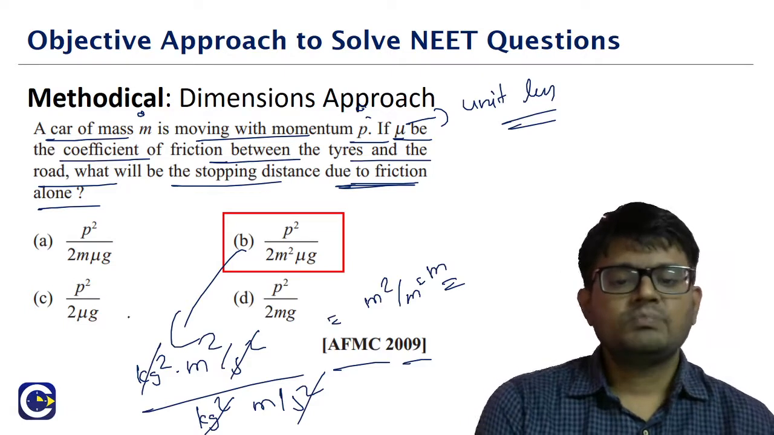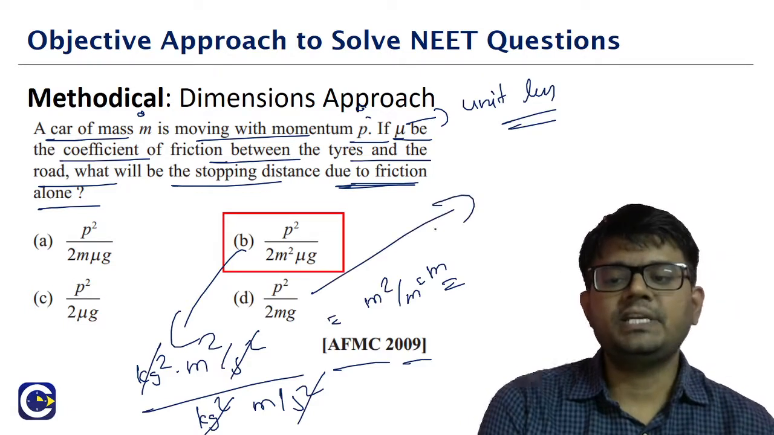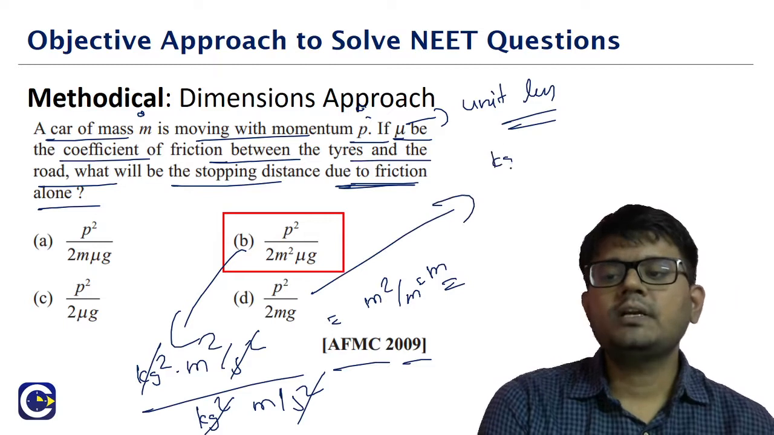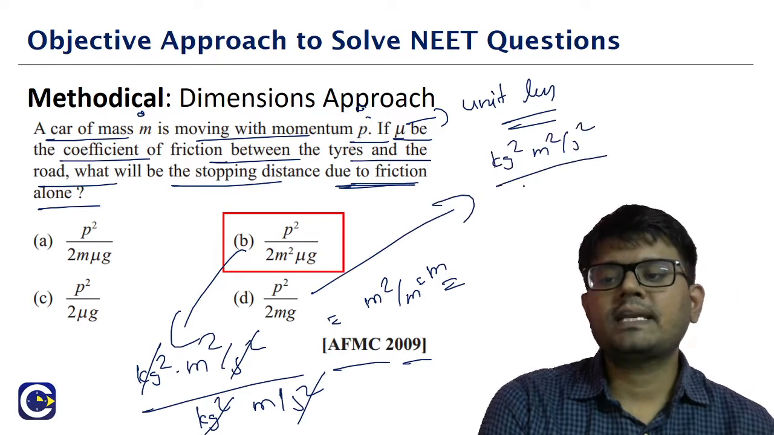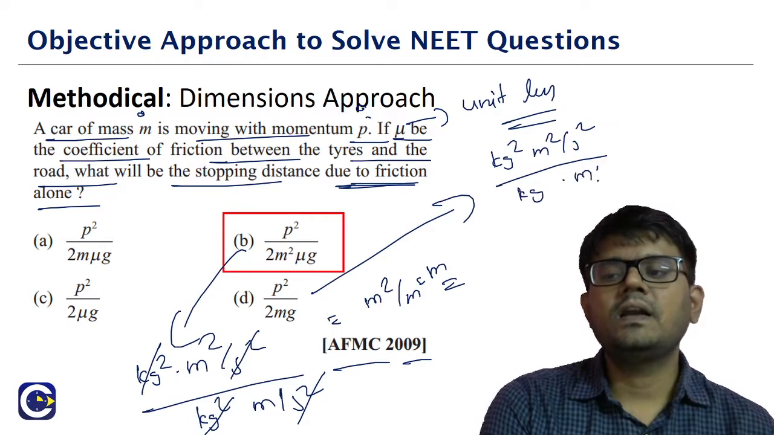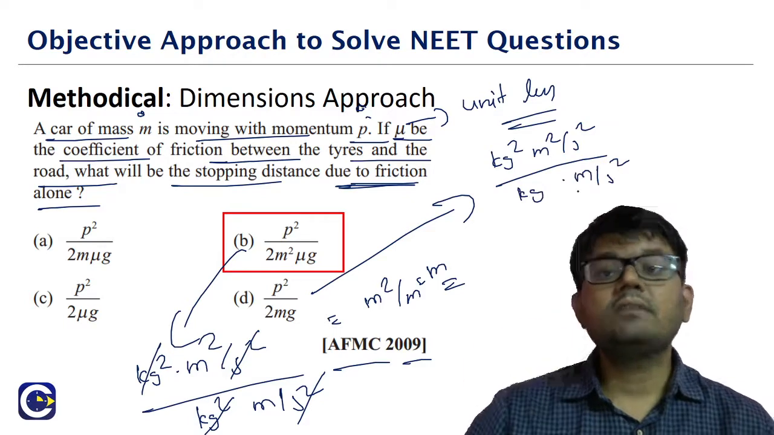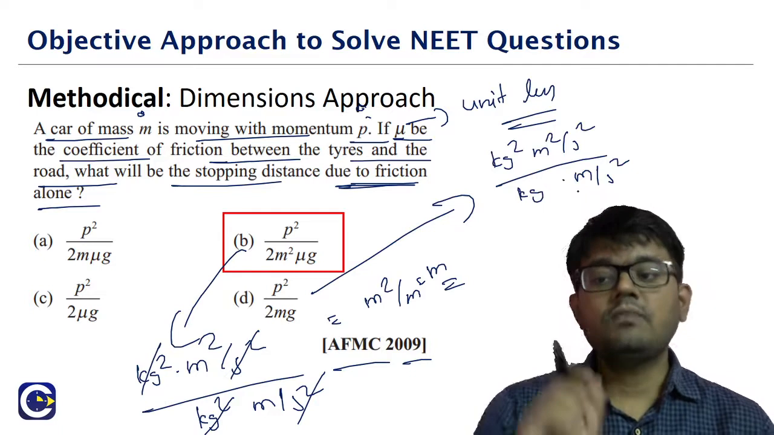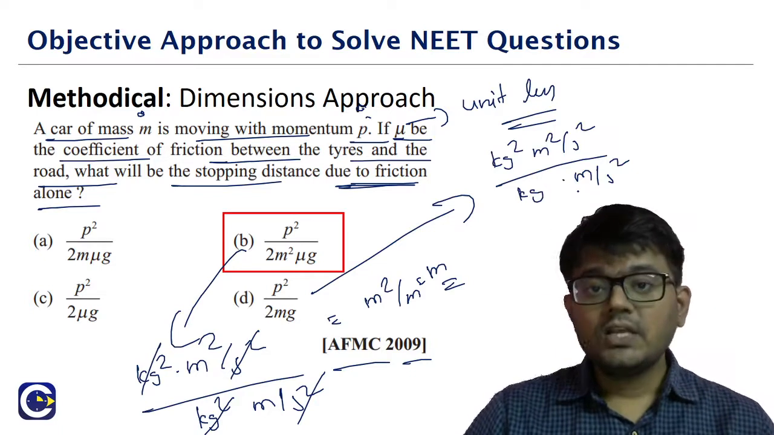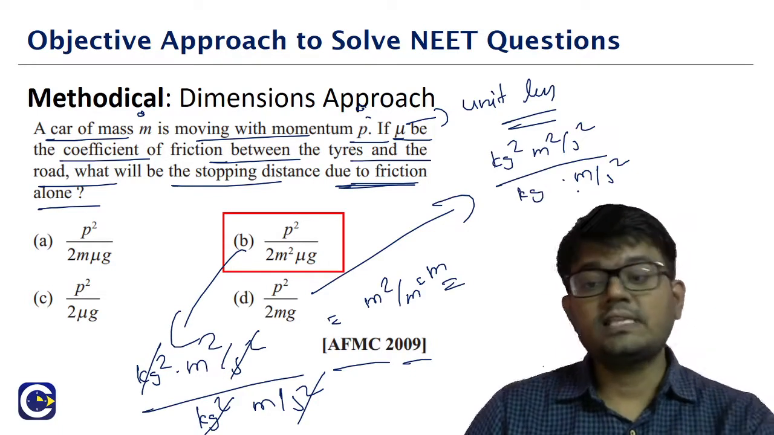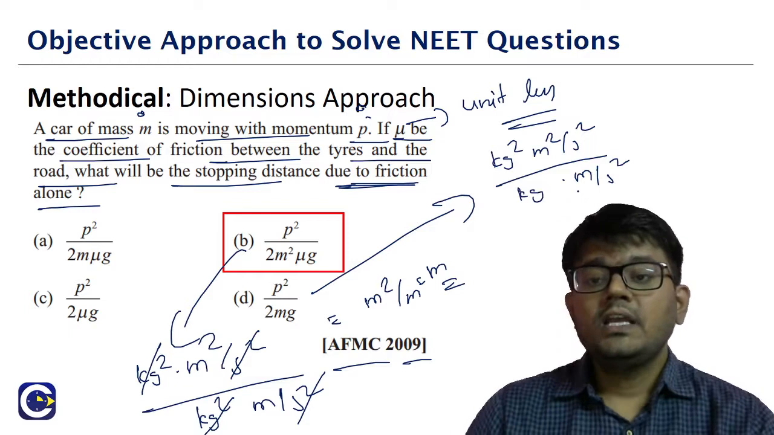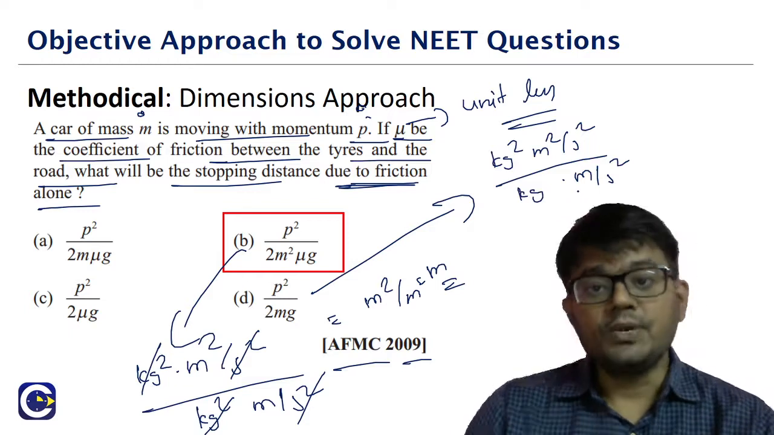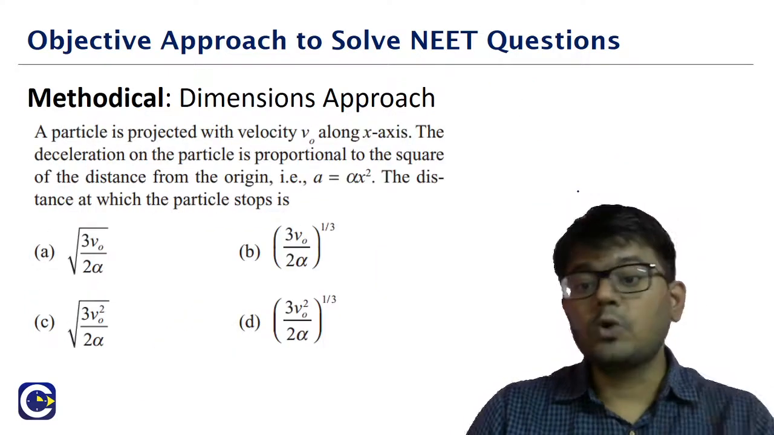Maybe you can take option D. P square means kg square meter square per second square, divided by 2, which is a number. m is kg. You can see it will not have the units of distance. Only one of them will be able to match with the units of distance. So this is another example that we can look at for the dimensions approach or the unit approach. We'll go to one more question.